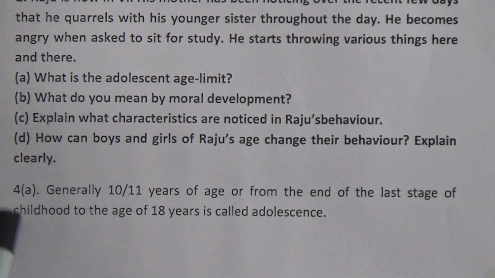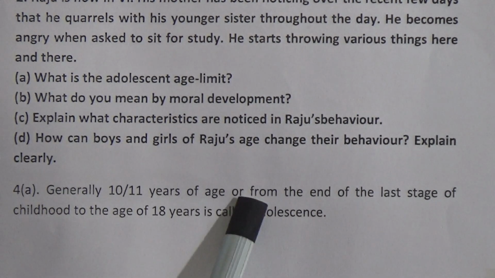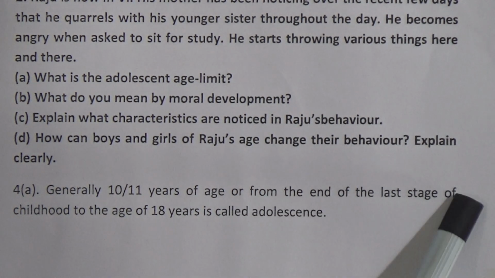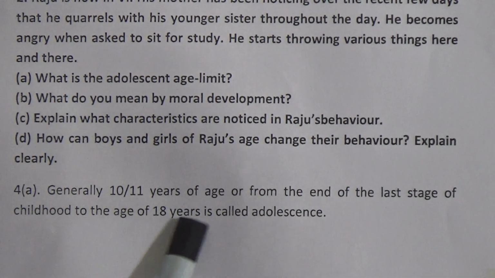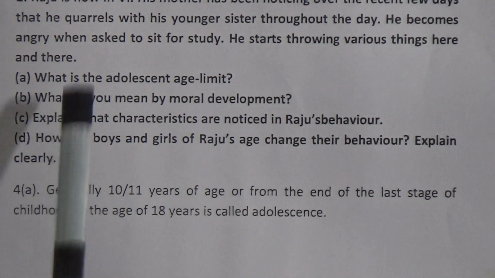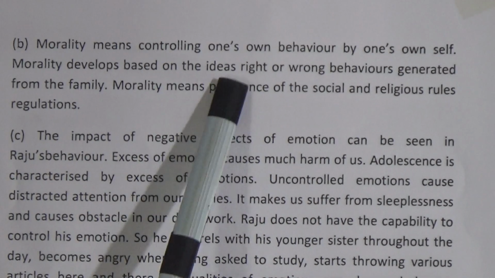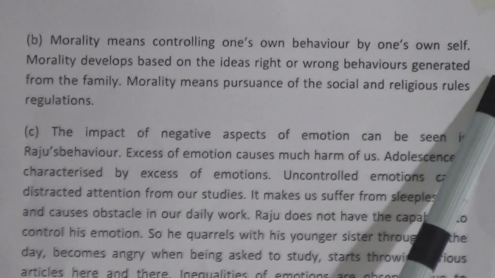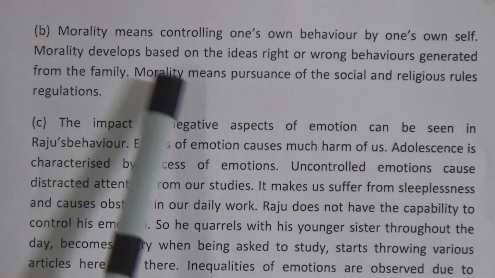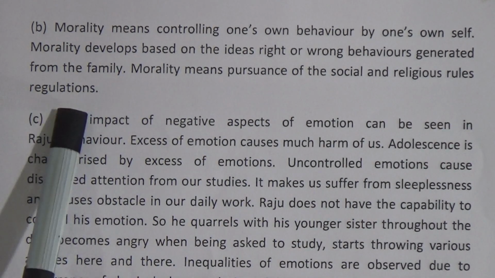A, answer. Generally from 10 or 11 years of age, from the end of the last stage of childhood to the stage of 18 years, is called adolescence. Number B, what do you mean by moral development? Morality means controlling one's own behavior by one's own self. Morality develops based on ideas of right or wrong behaviors generated from the family. Morality means pursuance of the social and religious rules and regulations.